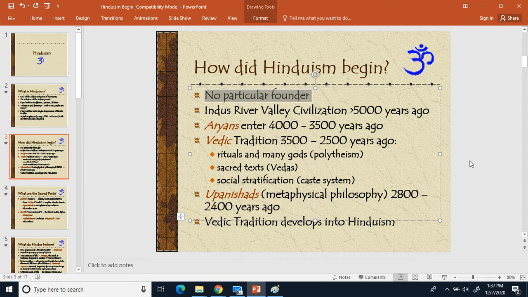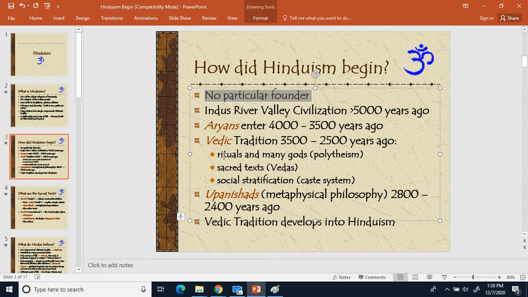It did start off about 5,000 years ago in the Indus River Valley. The Indus River Valley is in Pakistan, right next to India. Best way to think about it is just India, for simplicity's sake, since Pakistan used to be part of India 70 years ago. So let's keep that in mind. So India, Indus River Valley.